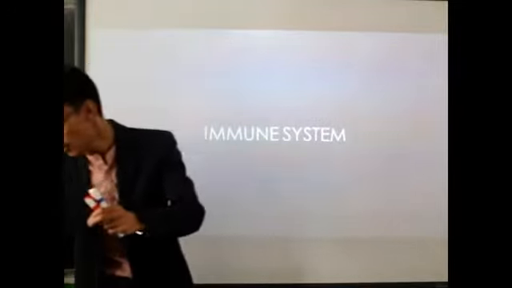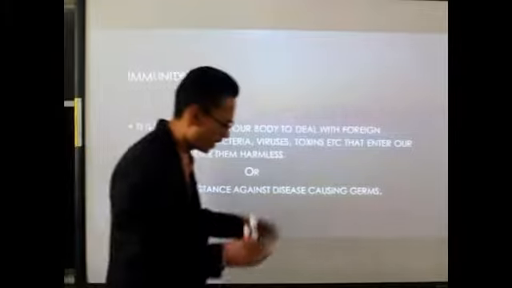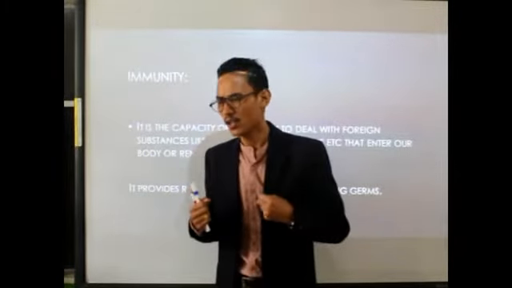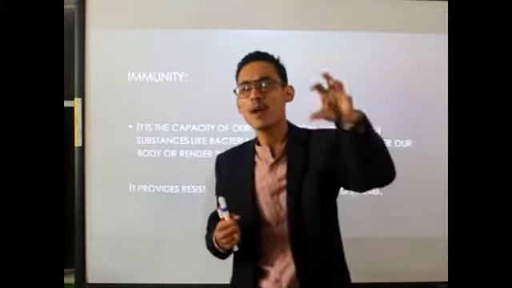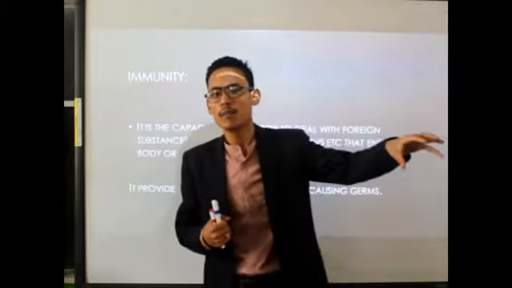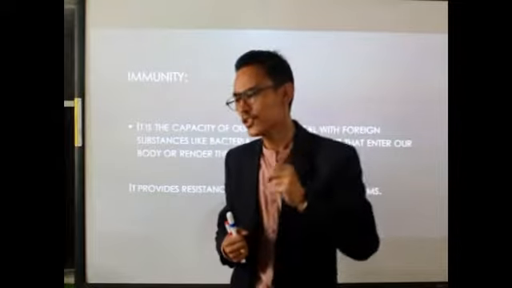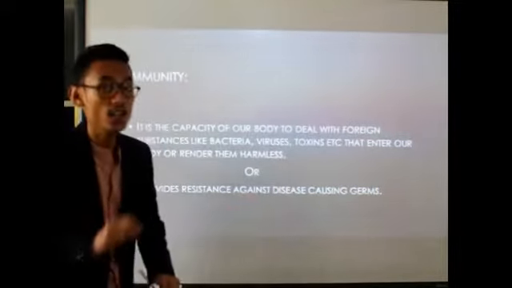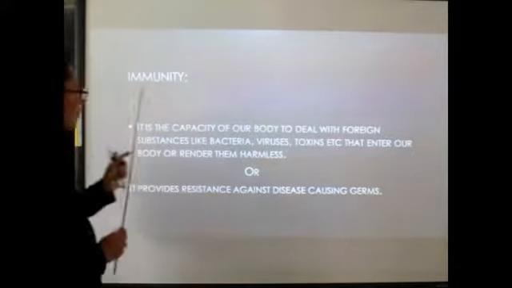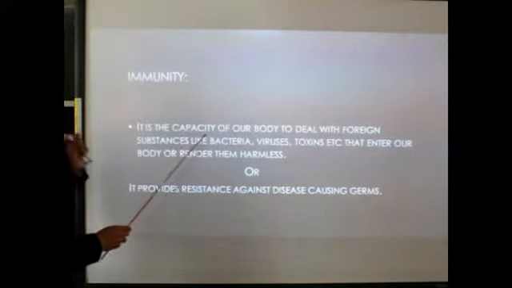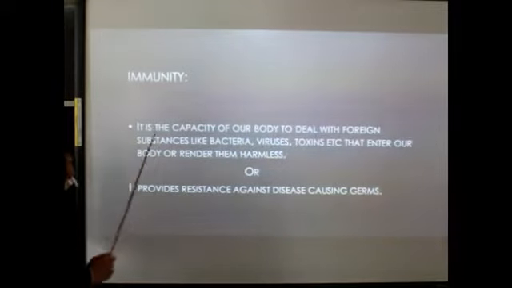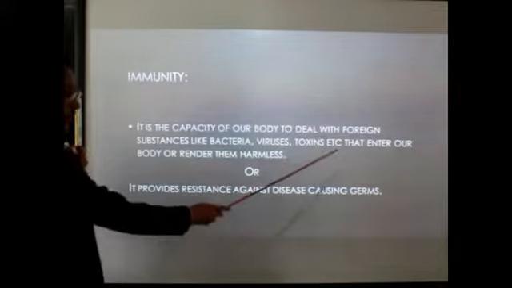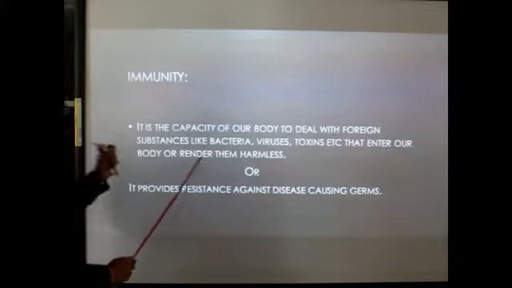So what is the immune system? Now, the immune system generally provides immunity in our body against those invading microorganisms or invading pathogens. So what is immunity? Let's see the definition of immunity and kindly note it down. Clear? Immunity is the capacity of our body to deal with foreign substances like bacteria, viruses, toxins that enter our body, or render them harmless.